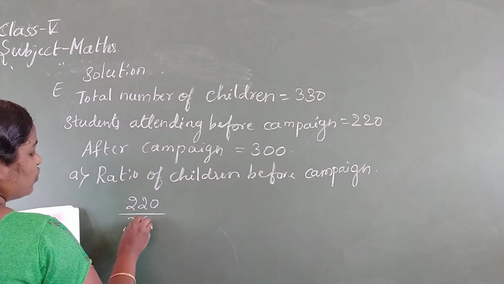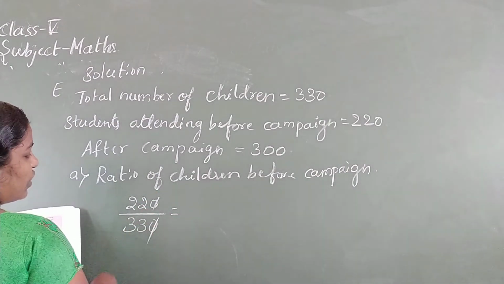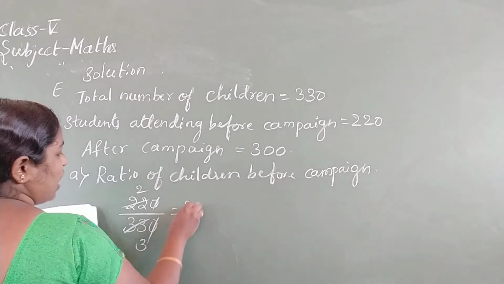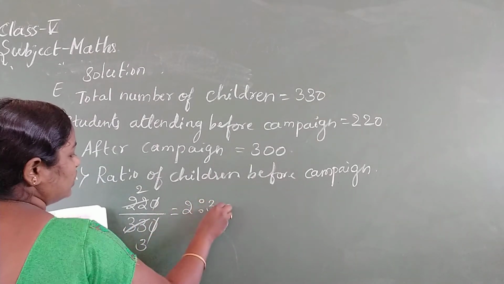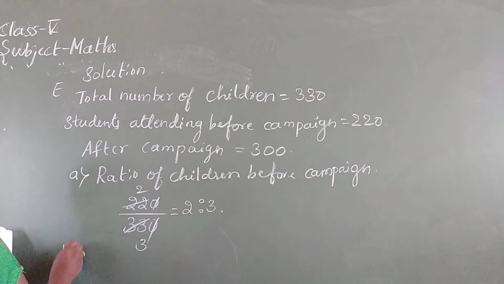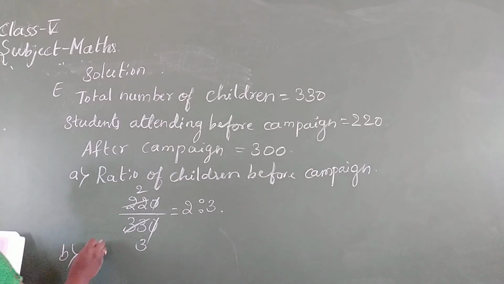Total number of students are 330. Simplify this. 0 0 cancels. 11 twos are 22, 11 threes are 33. Answer is 2:3. Then B. B is after campaign.